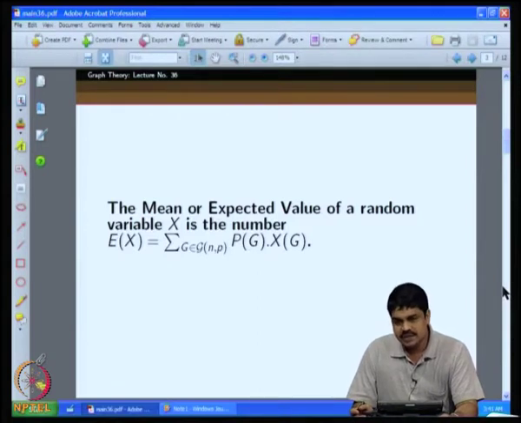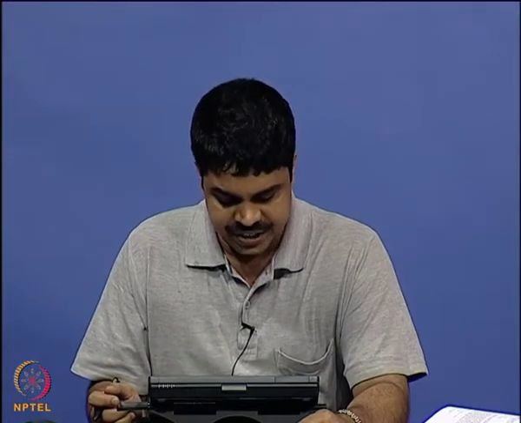Let us not get too much into the details of probability theory, but let me remind that a random variable is a real valued function. In our case, when we are considering the G(n,p) model, especially when we are dealing with graphs, usually our random variables will be some of the graph parameters.